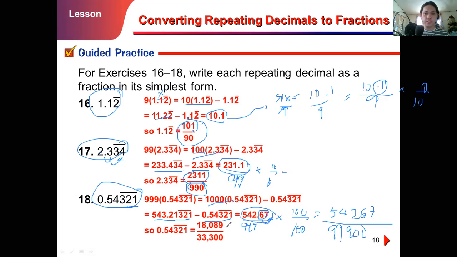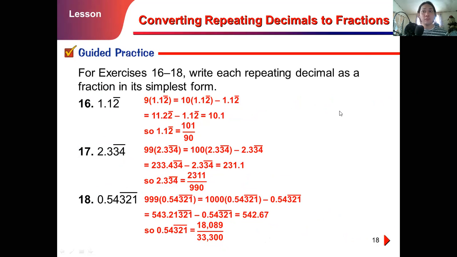So yeah, that gives us this one, 0.543, which is equal to 18,089 over 33,300. Okay, so this is our fraction form. So do not forget about the process and how we do it. Please remember that the place value plays an important role in converting repeating decimals to fractions.